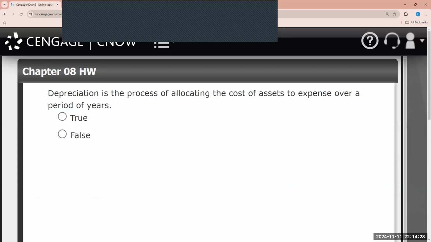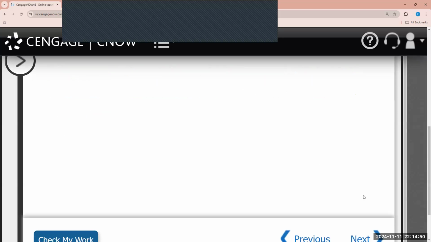Next, here we see it states depreciation is the process of allocating the cost of assets to expense over a period of years. This is true, right? Depreciation doesn't necessarily denote the loss of value. Depreciation is essentially an allocation of the cost to expense it over a period of time.